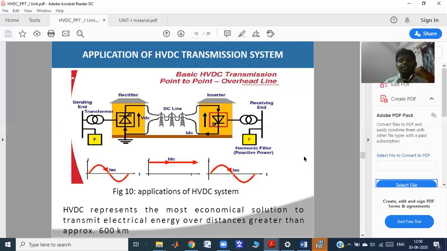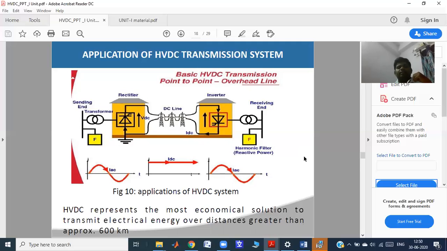Why? Because the sending end converter station will be placed at one place and the receiving end converter will be placed at some other place. By interconnecting these two stations, transmission towers will be used. HVDC represents the most economical solution to transmit electrical energy over distances greater than approximately 600 kilometers. Yes, we suggest the HVDC transmission system is preferred for more than 500, 600, 700 kilometers.